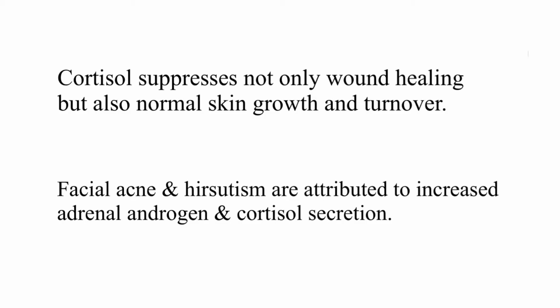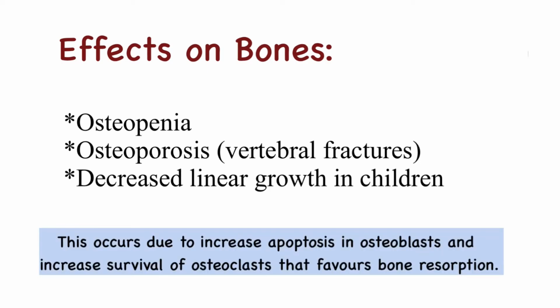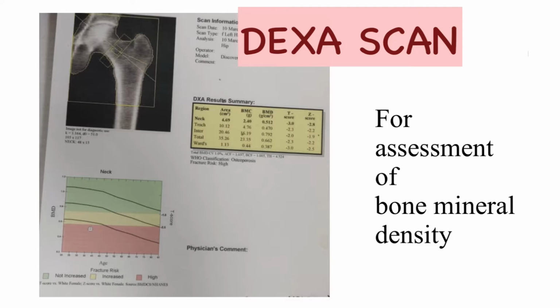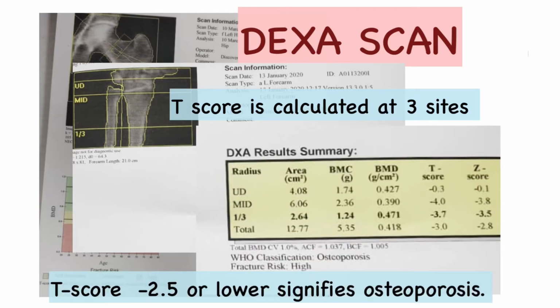The effects seen on the bone include osteopenia, osteoporosis causing increased vertebral fractures, and decreased linear growth in children. This occurs due to increased apoptosis in the osteoblasts and increased survival of the osteoclasts that favors bone resorption. DEXA scan is used for assessment of bone mineral density. T-score is calculated at the forearm bone, long bone of the thigh and vertebral body. A score of -2.5 or lower signifies osteoporosis.